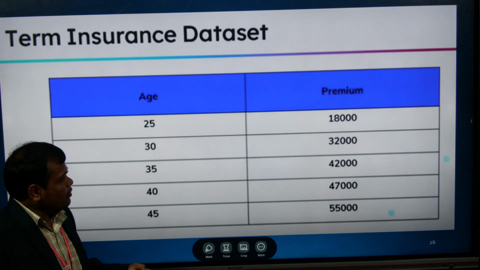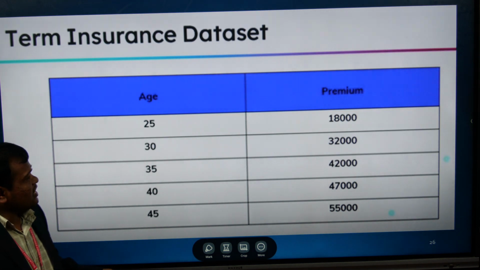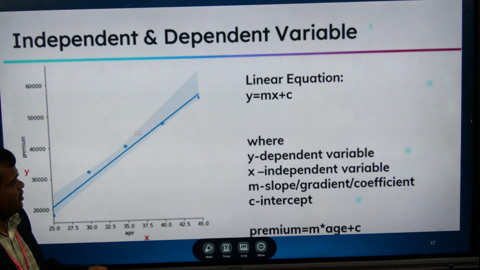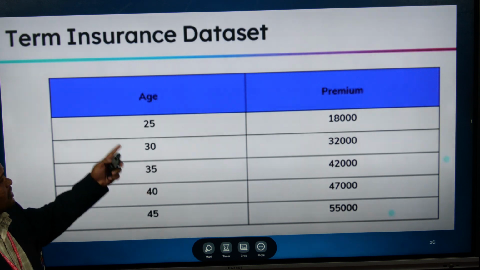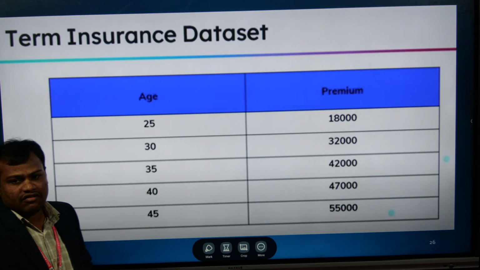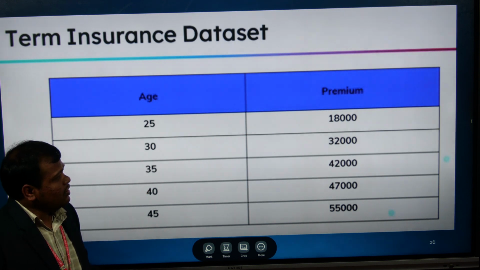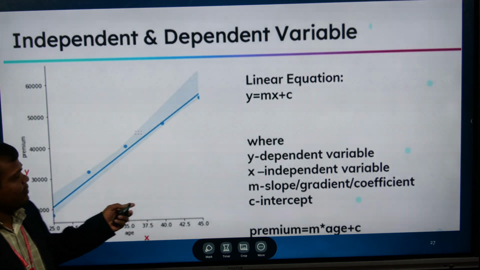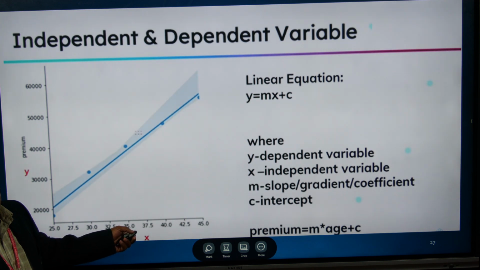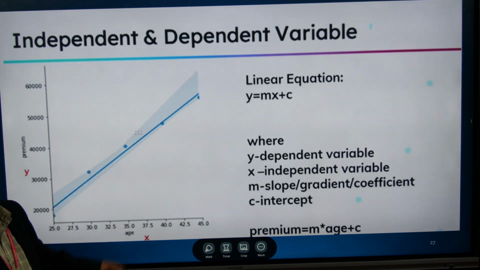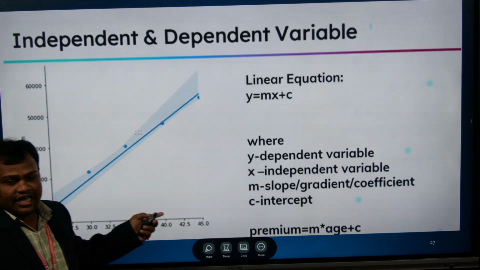Now I am going to talk about one data set. This is a single variable. In the single variable case, we have only two columns: one is the dependent variable and another is the independent variable. The independent variable I take on the x-axis and the dependent variable on the y-axis.